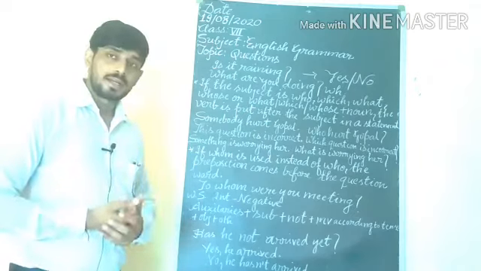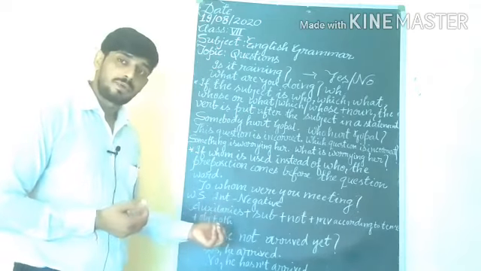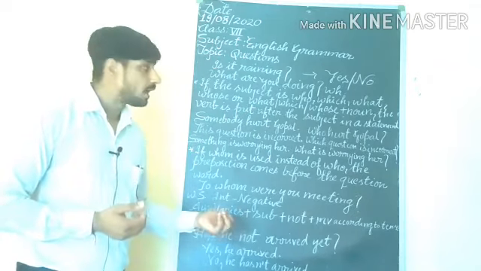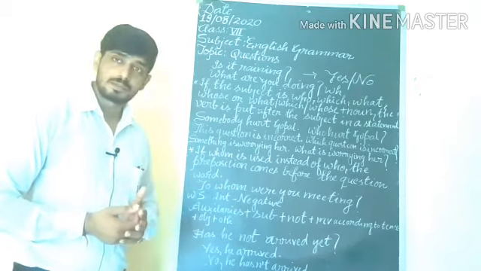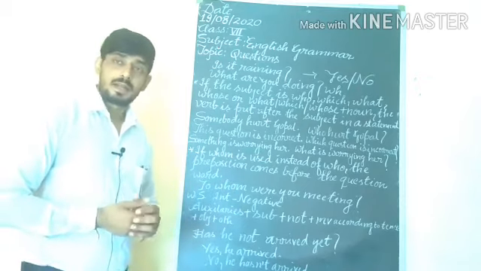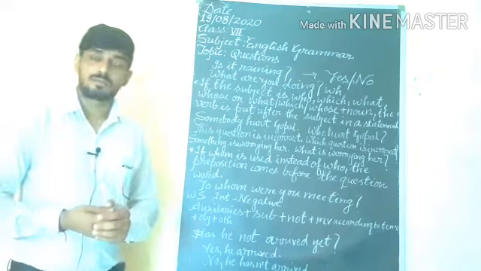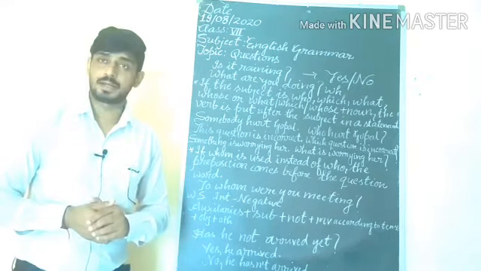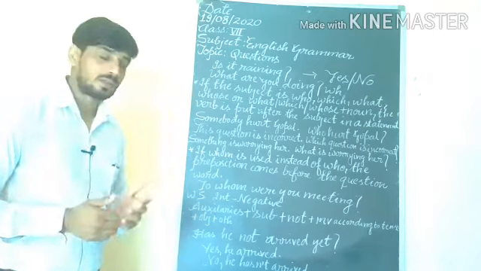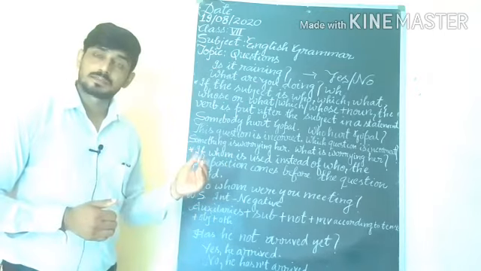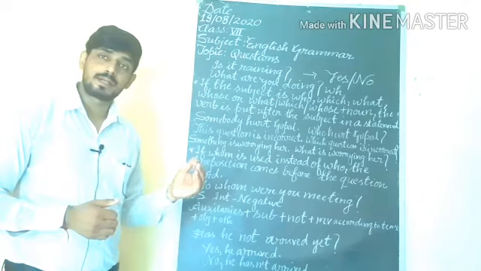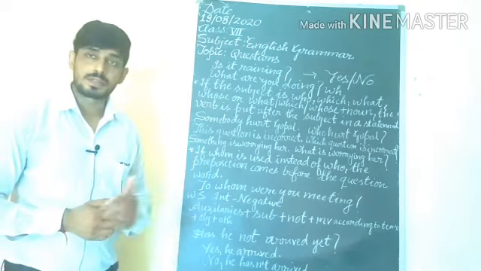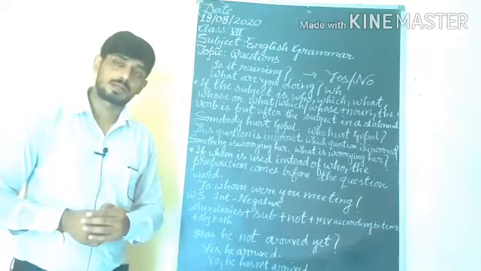Afterward, the word structure of the interrogative negative. In the interrogative negative, first we will keep what? Auxiliaries or helping verbs. Understand? Any helping verb: is, am, are, was, were, has, have, had, do, did, does. Understand? And we can also put modal auxiliaries: can, could, may, might, shall, should, will, would, ought.